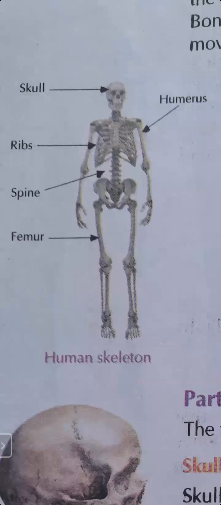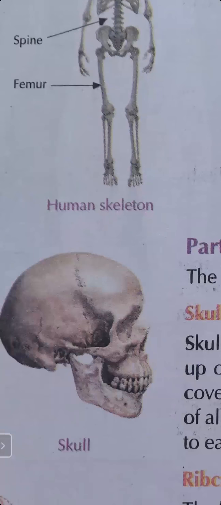It looks difficult, but it is not so difficult. You draw it two, three, four times, then you become used to drawing this structure. So, students, the uppermost part is the skull. Then we have the humerus, ribs, spine, femur. So these are the names of different bones in our body.